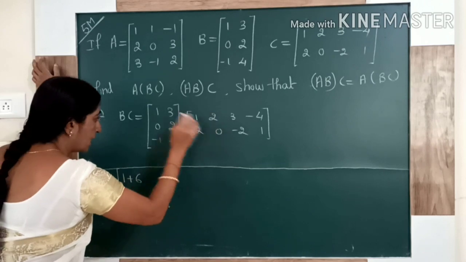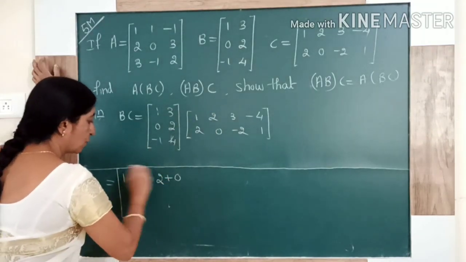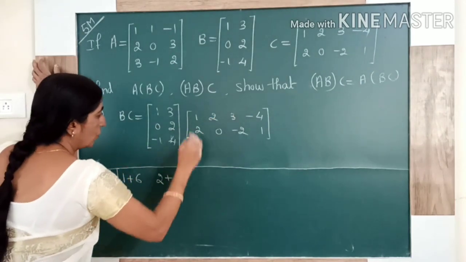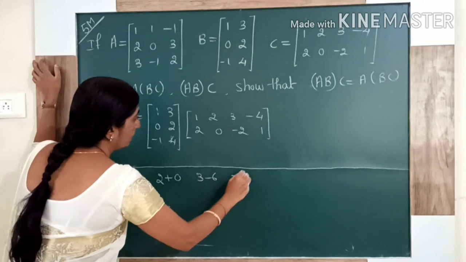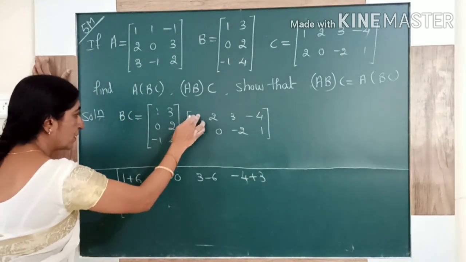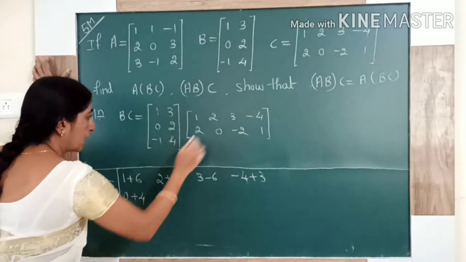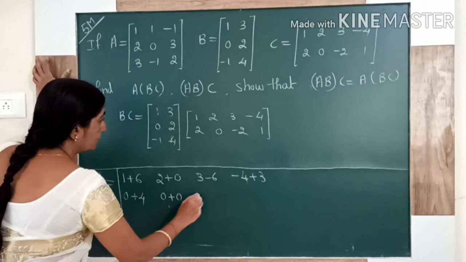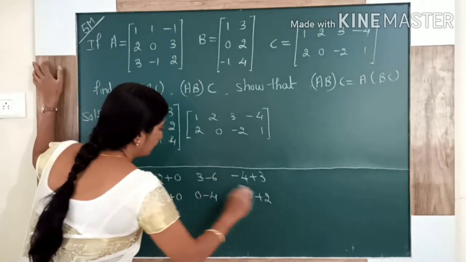First row with second column: corresponding elements, 2 plus 0. First row with third column, corresponding elements, like that the next one. Now second row with first column, second row with second column, then the remaining like that.